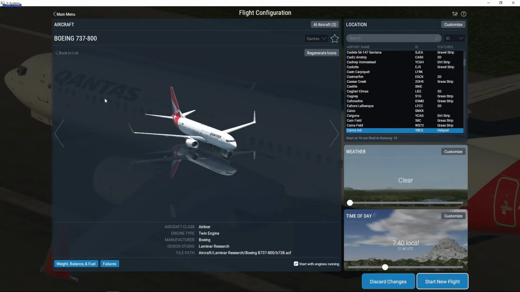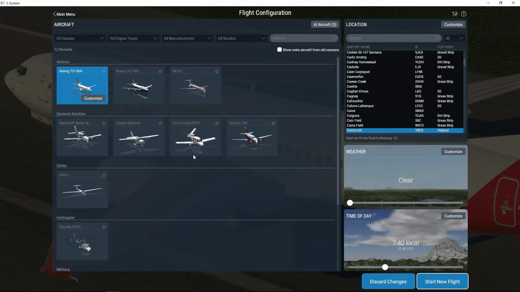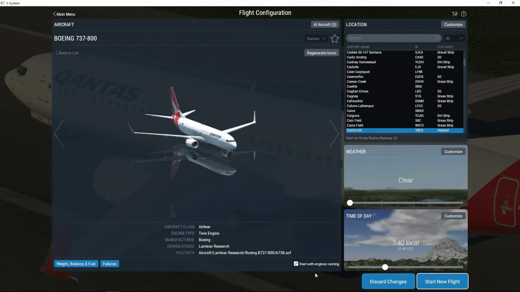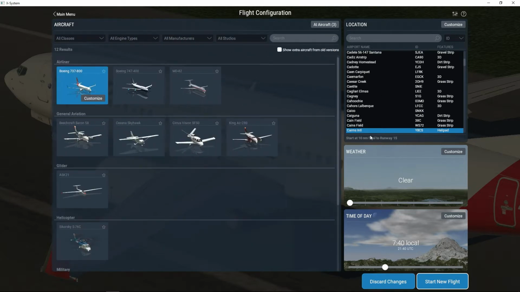So today we're going to do an ILS landing with a Boeing 737-800 at Cairns International Airport. This is located in Australia. So the first thing to do is make sure our Boeing 737-800 will start with the engines running. Then we can click on Cairns International. The ID is YBCS.